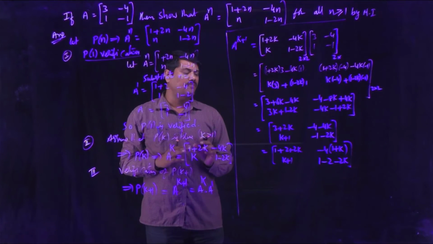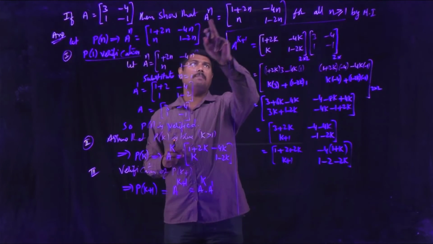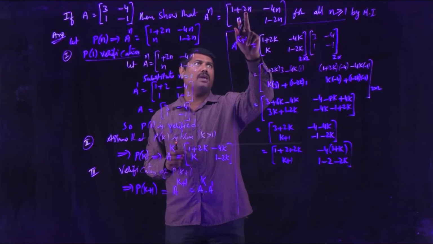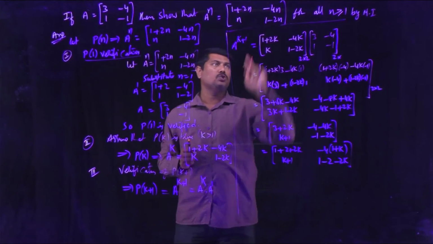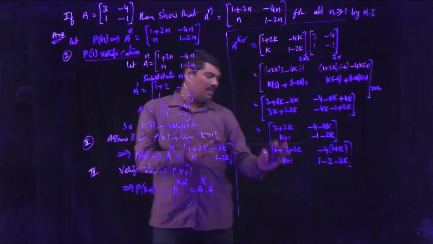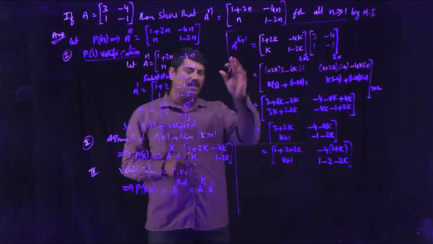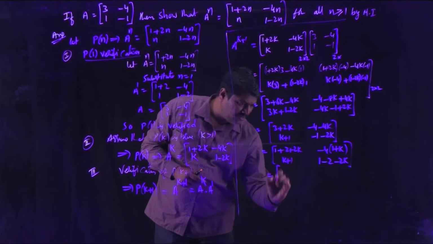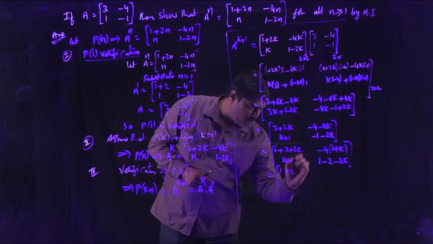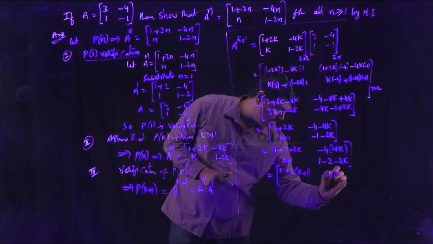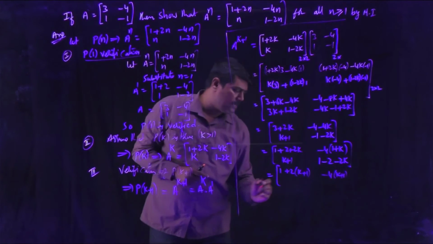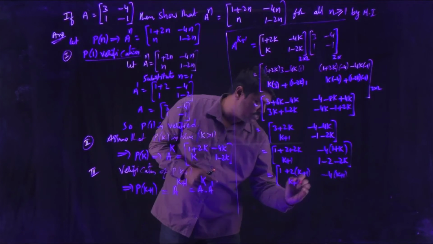To get the final step, A power k plus 1 is like that: 1 plus 2 of k plus 1, minus 4 of k plus 1, k plus 1, 1 minus 2 of k plus 1. So the general modifications are required here to obtain that step. Separating 2, you will get 1 plus 2 of k plus 1. Minus 4 into 1 plus k, that is nothing but k plus 1. K plus 1 remains the same.